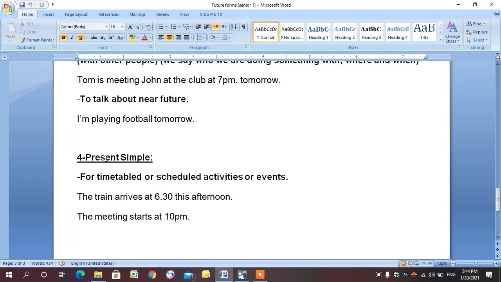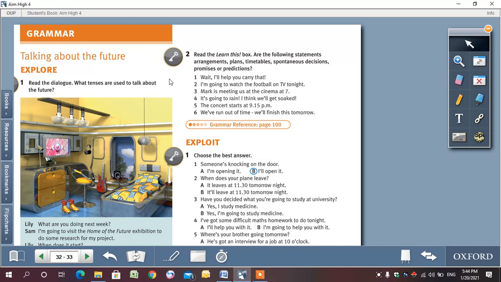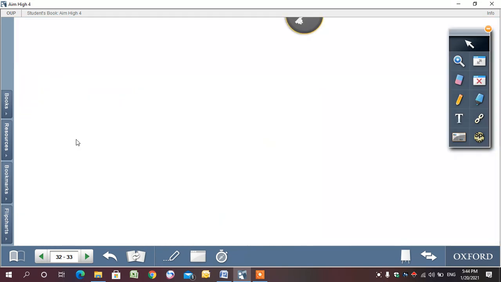We use the present simple to talk about the future if we wanted to talk about timetabled or scheduled activities or events. So we use it for timetabled or scheduled activities or events only in the future. So the train arrives at 6:30 this afternoon. The meeting starts at 10 p.m. Okay, so these are all the forms that we use for the future.